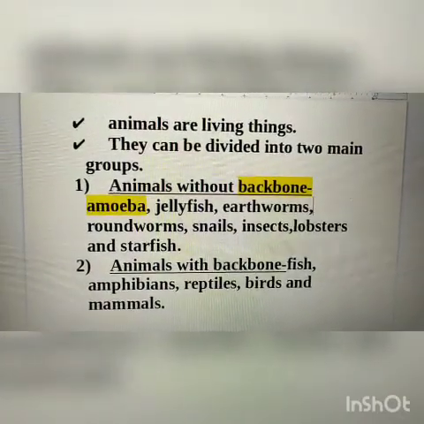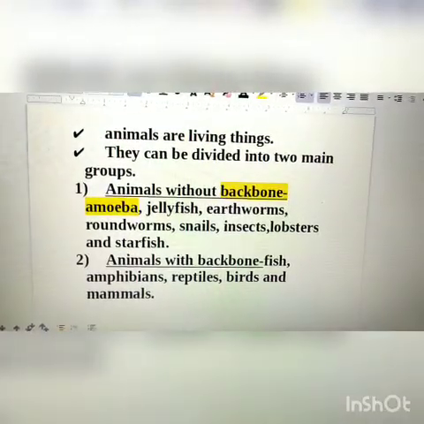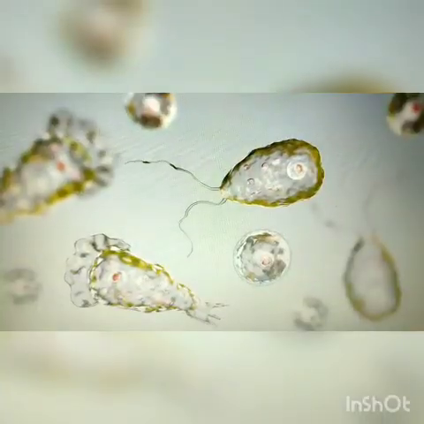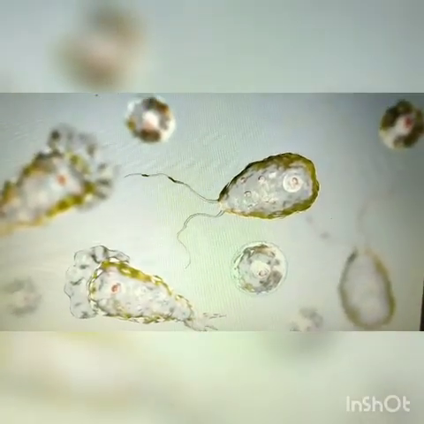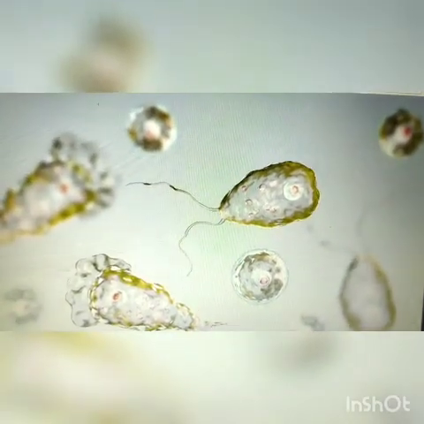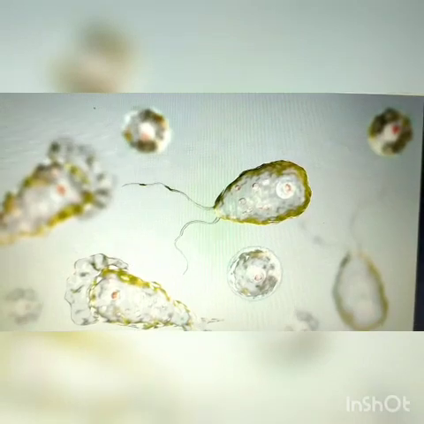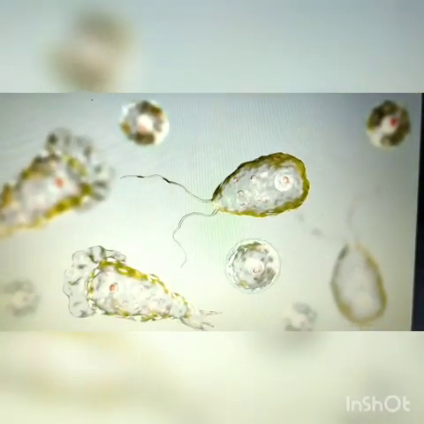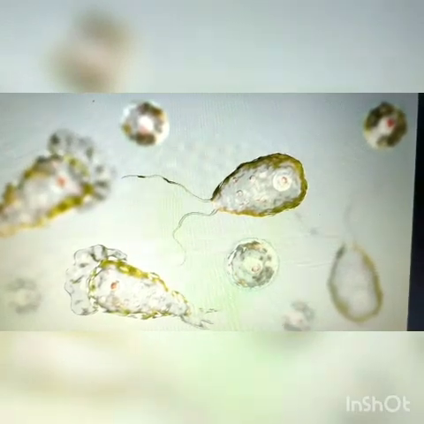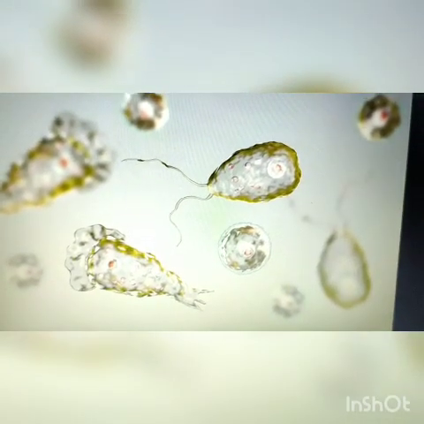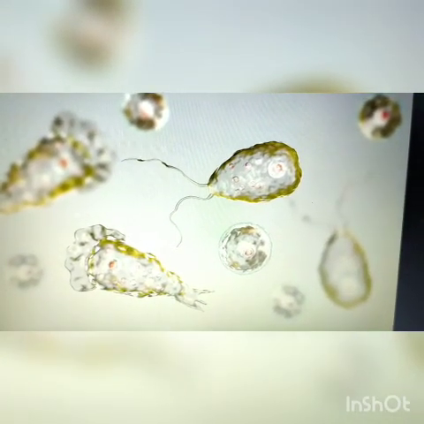So, let us see what is amoeba. Amoeba is a microscopic animal. Microscopic means it cannot be seen with the naked eye. If you want to see an amoeba, then you can see it with the help of a microscope.